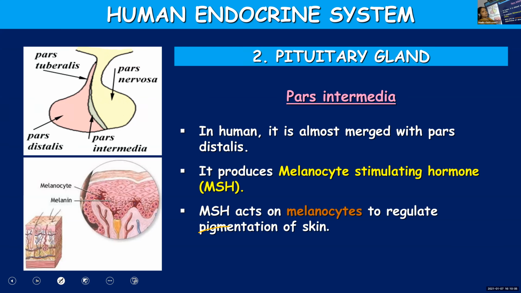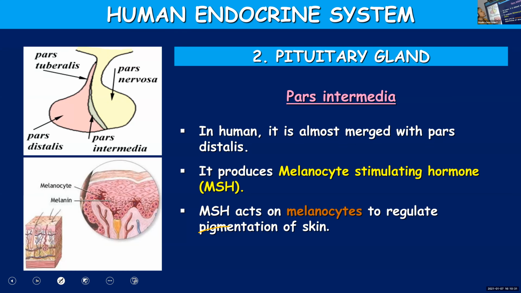You might have heard about the pigment melanin. Can anybody tell me what is meant by melanin, or what is the role of melanin pigment? Where is it found? Iris. What gives you different skin color, complexion?